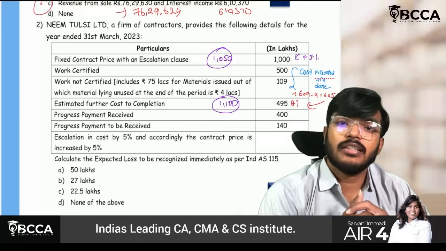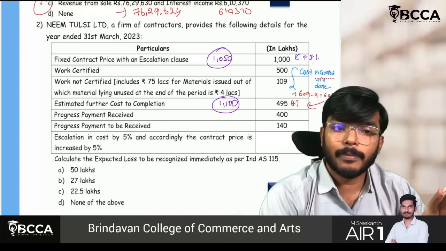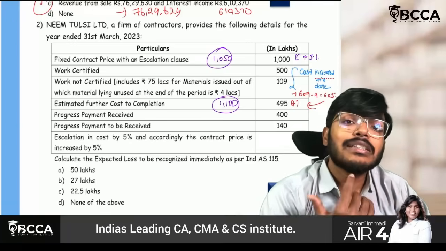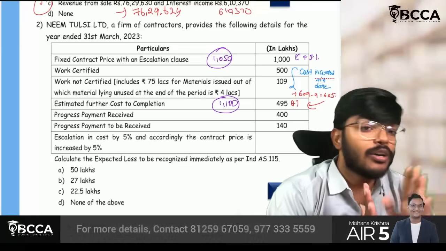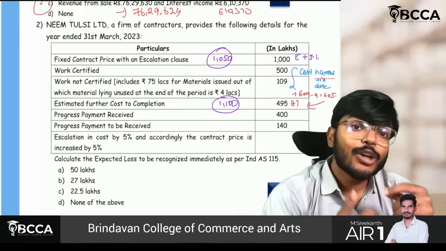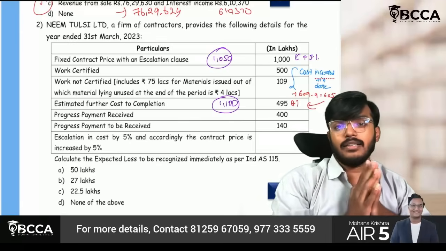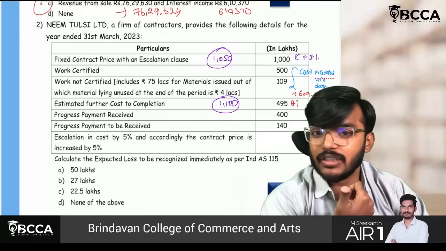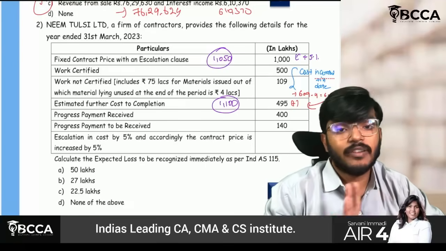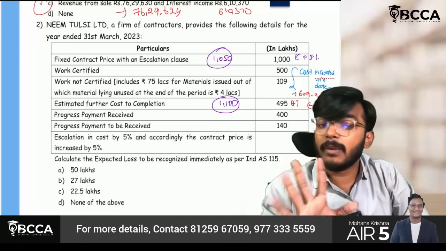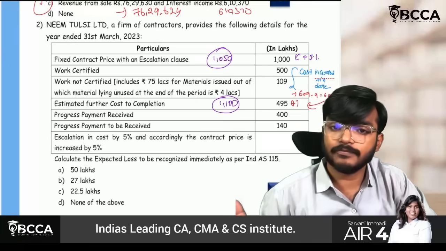So what they are trying to say is, sir, in case the prices of the raw material or labor, etc., shoot up, then if there is any provision that whatever such increase is there, up to some extent it will be borne by the contractee only. This kind of clause, if it is present in the agreement, is called an escalation clause. Okay. So what they are trying to say is, if any cost is increased by 5%, we are there. We are there for the next 5%. But if it is increased further by 5%, we are not responsible, is what the contractee has said.